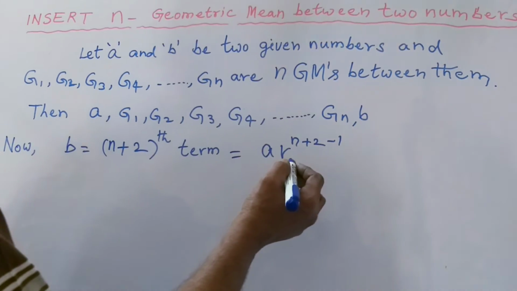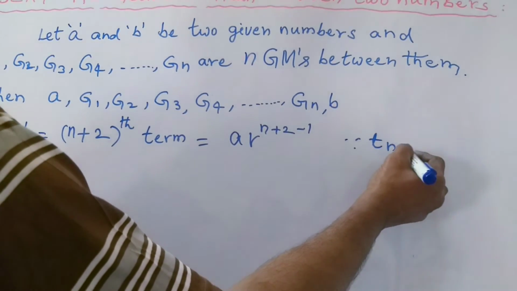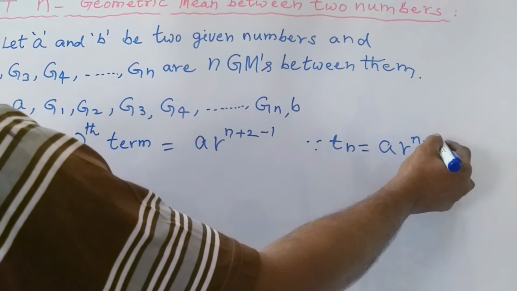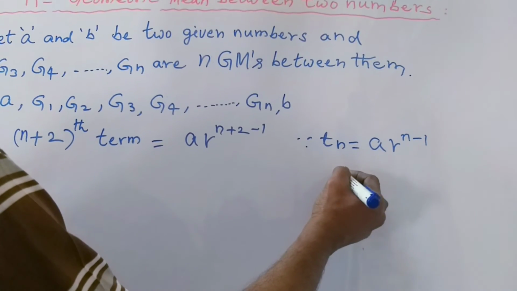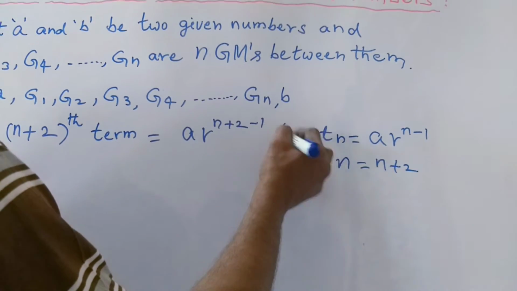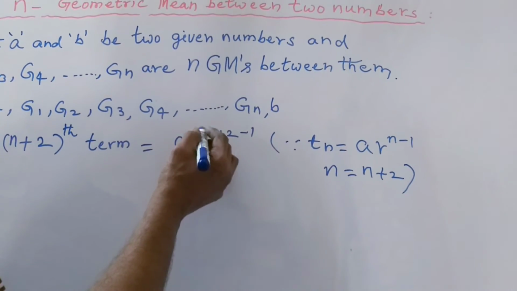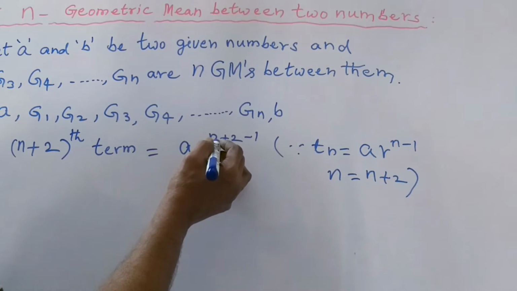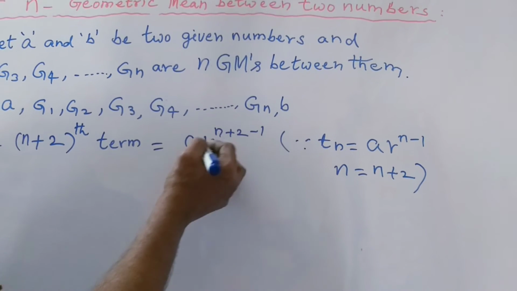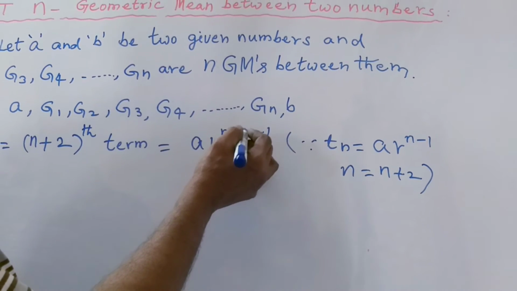Because we know that the nth term Tn is equal to A into r to the power of n minus 1. But here n is equal to n plus 2. So, in place of n, we are substituting n plus 2. So A into r to the power of n minus 1 becomes A into r to the power of n plus 2 minus 1.